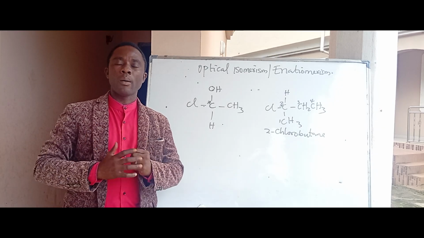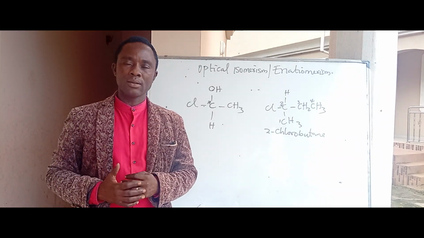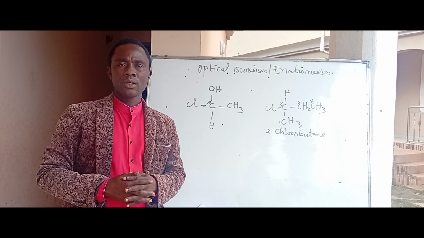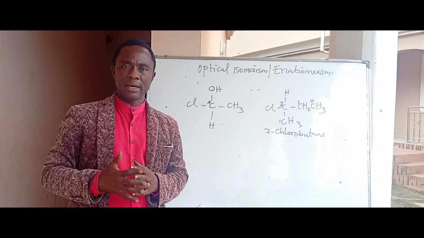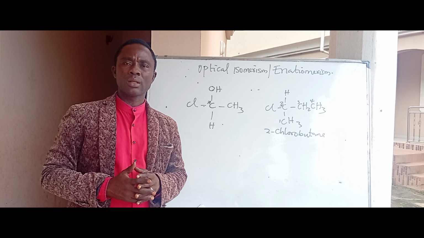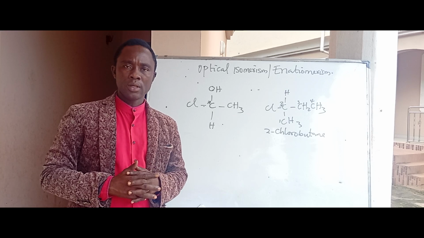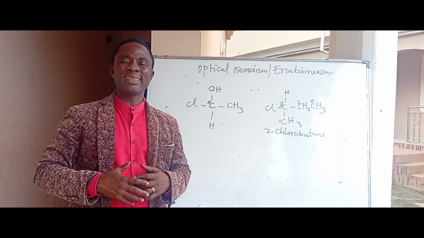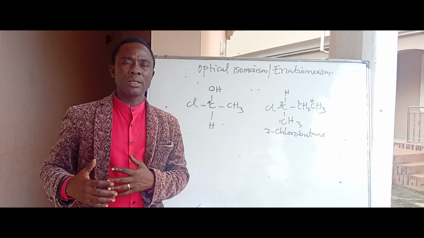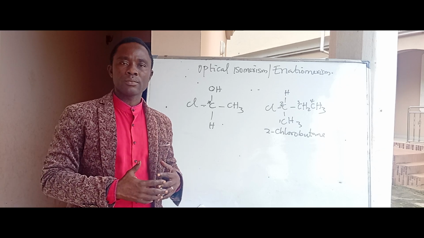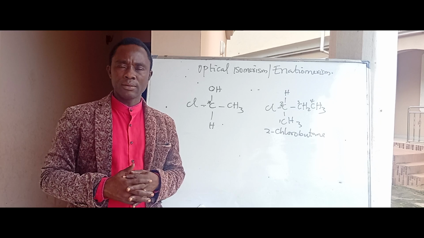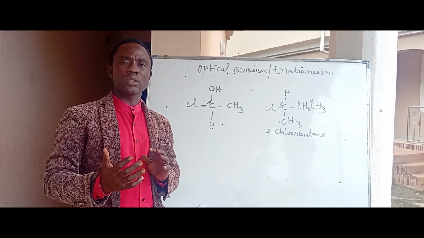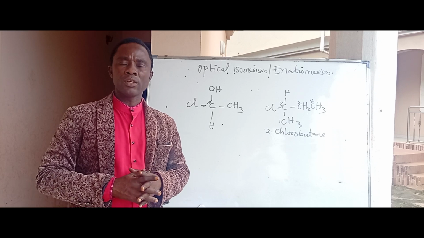Now, an optically active compound can rotate the plane of polarized light either to the left or to the right. If the rotation is to the left, we call that rotation levorotatory. If the rotation is to the right, we call that rotation dextrorotatory. Dextro means right, while levo means left. And they are non-superimposable because they are mirror images of each other.